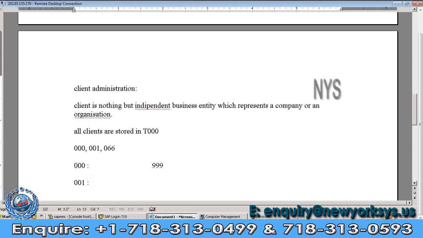At that time we will generate the license. Where will you generate the license? The license will be generated in the 000 client. Our system after 28 days will be outdated.